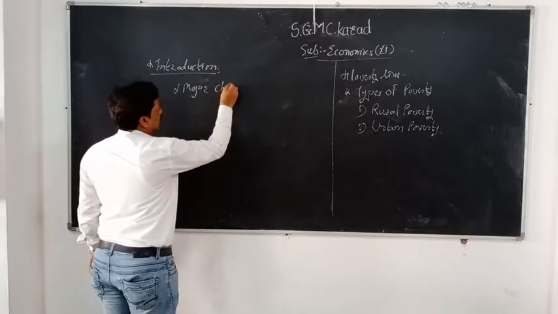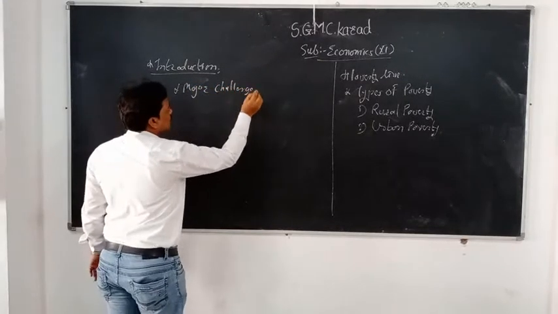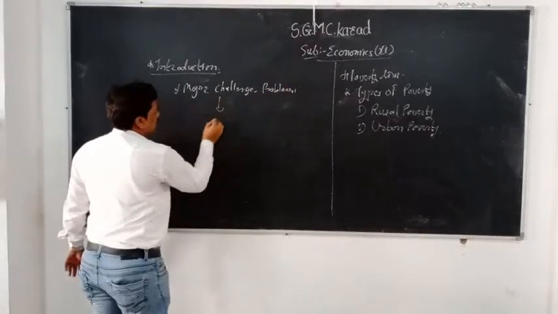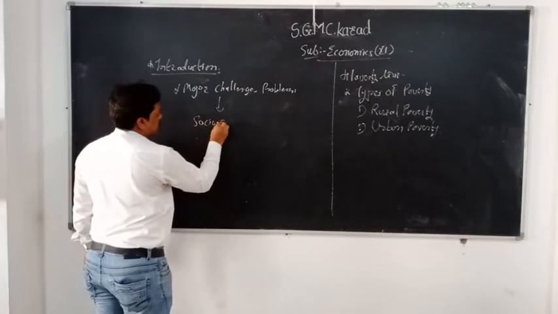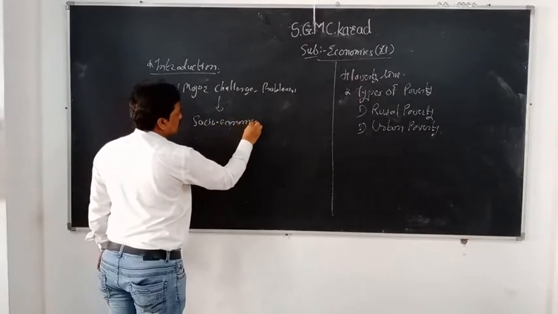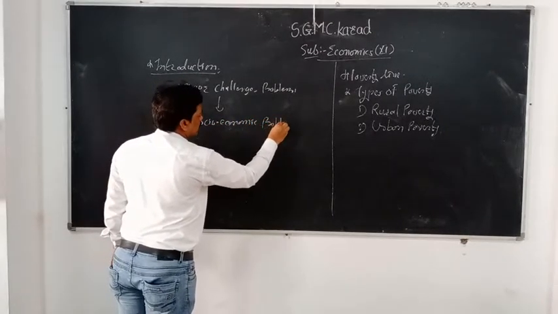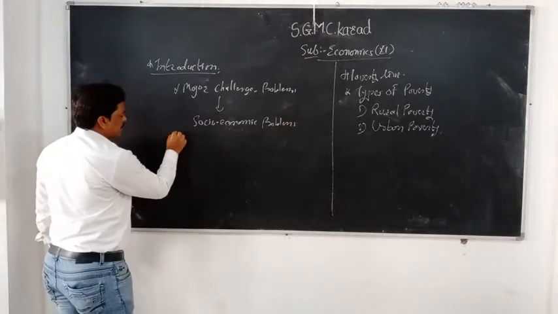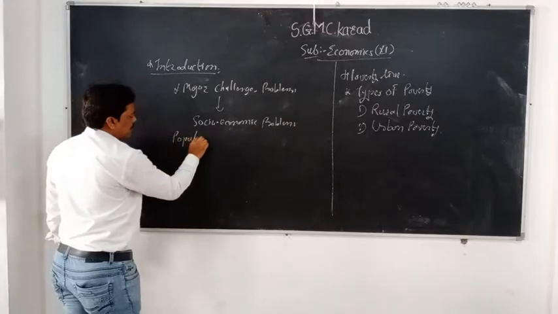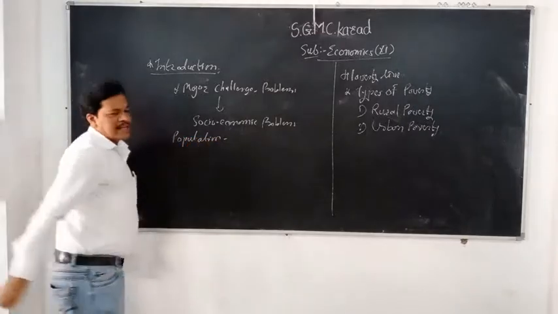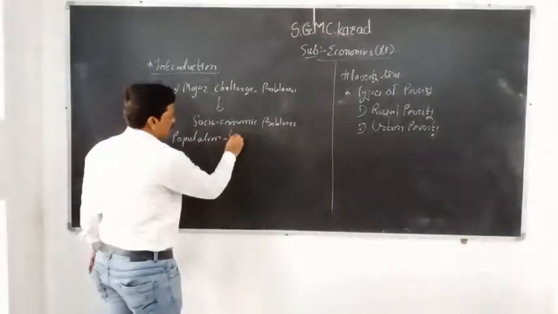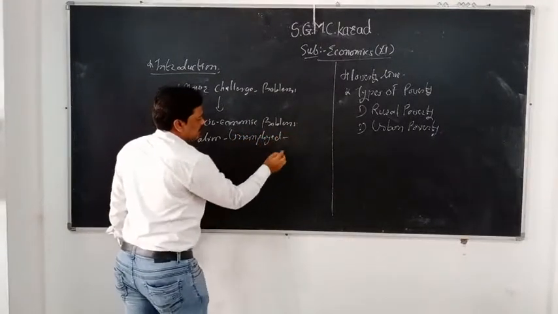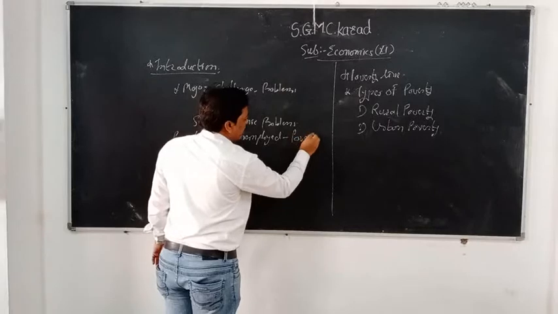Can you say it is a major challenge or a problem for our country? And it leads to some socio-economic problems. For example, when there is overpopulation and people are not getting jobs, they will remain unemployed, and the condition of unemployment turns into poverty.